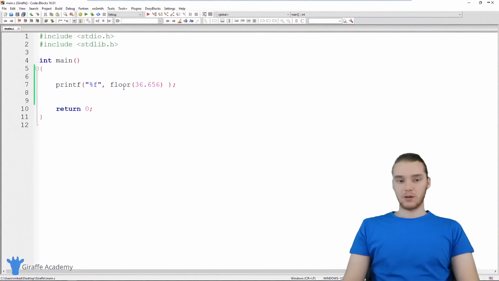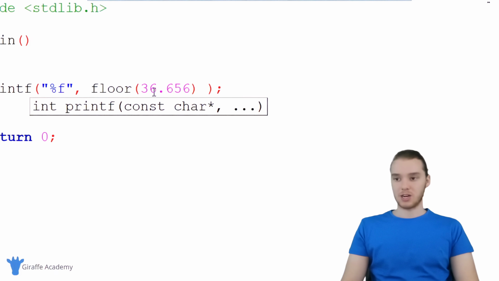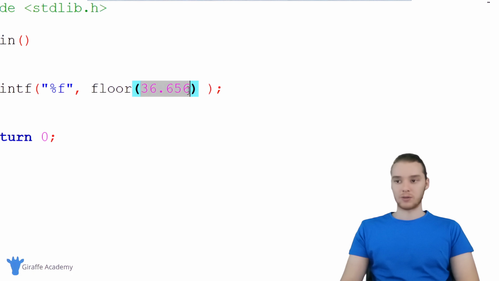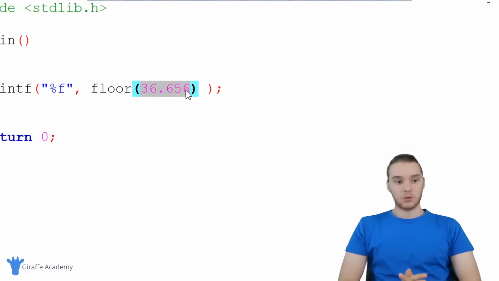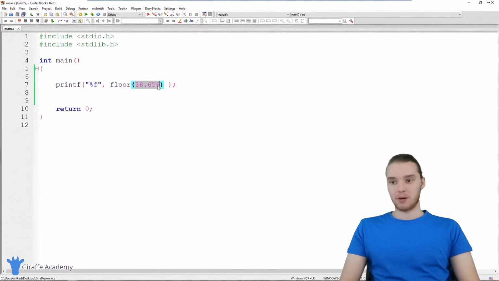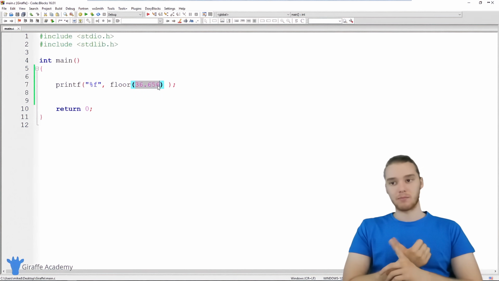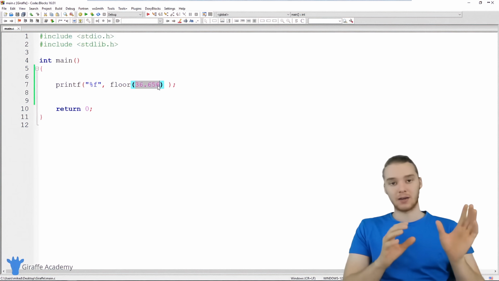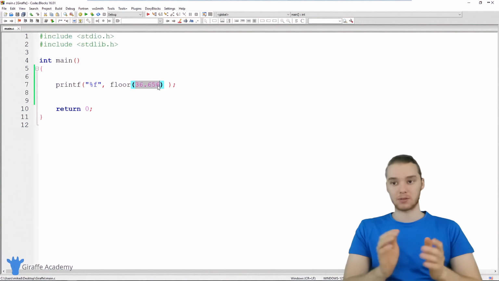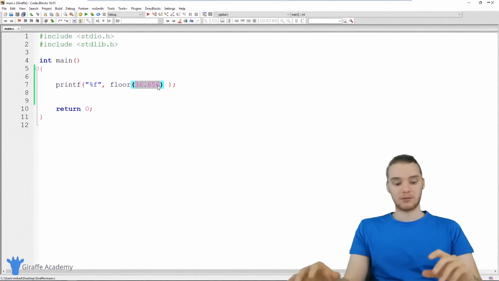So there's all sorts of little functions that we can call and get information about numbers. And like I said, these functions will either modify a number, so it would give us the floor or the ceiling, or sometimes they'll give us information about numbers. So that's the basics of working with numbers. You can do all sorts of math with numbers. You can add, subtract, multiply, and you can even do it with integer numbers and floating point numbers. So play around with all these different things with numbers.